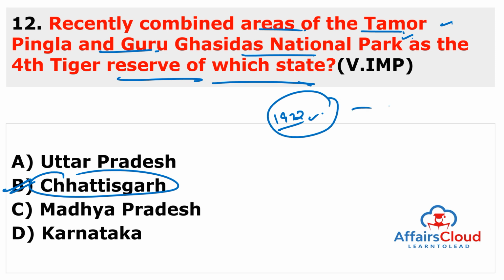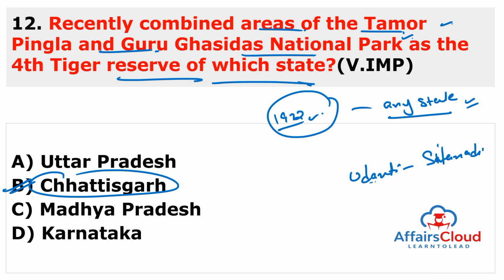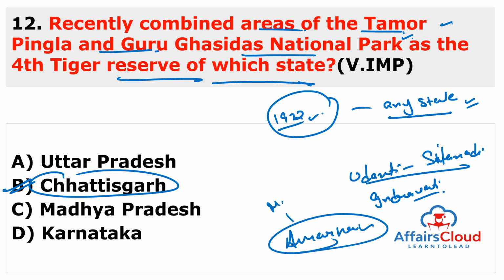So you have to remember, this is a power of the state: they can declare any area as a tiger reserve, but only with the recommendations of the Tiger Conservation Authority. Very important. And the other tiger reserves in Chhattisgarh are: one is Udanti Sitanadi Tiger Reserve. Next is Indravati Tiger Reserve. Next is Achanakmar-Amarkantak, which lies in the states of Madhya Pradesh and Chhattisgarh. So you can remember it lies in both Madhya Pradesh and Chhattisgarh. So these are the 3 existing tiger reserves in Chhattisgarh.